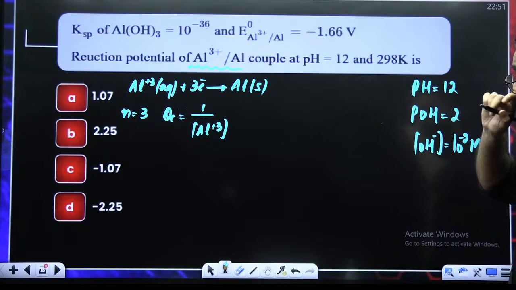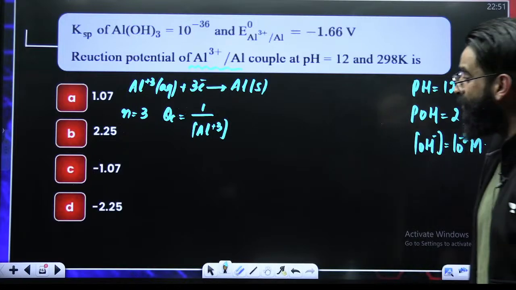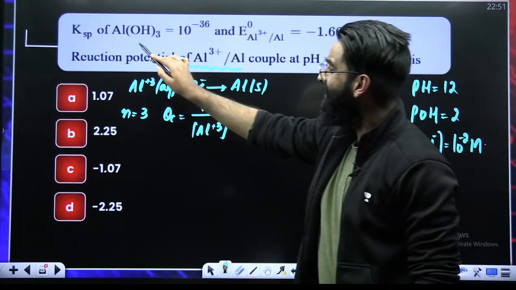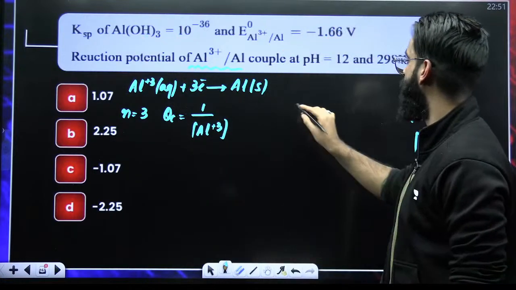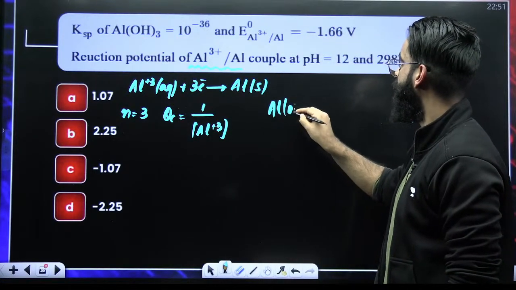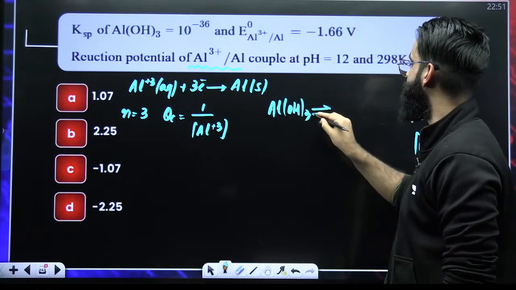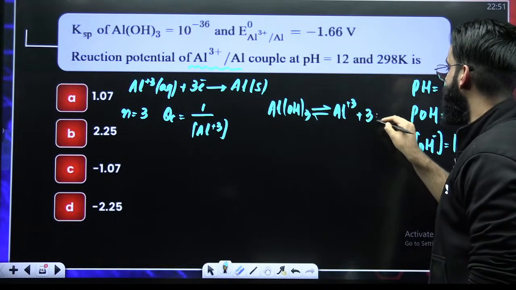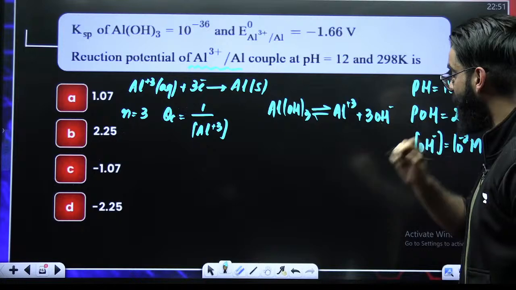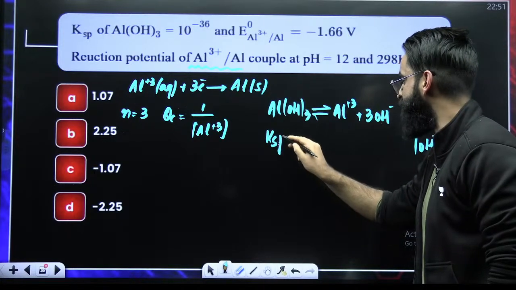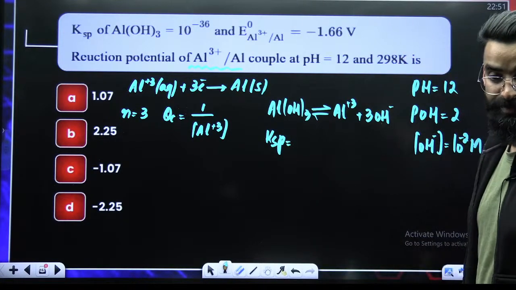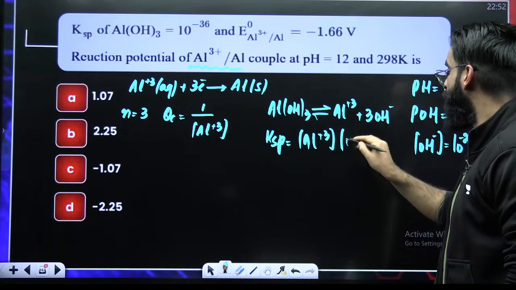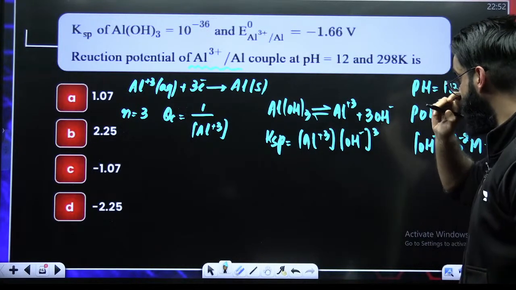If you got the OH negative concentration, but I do not need the OH negative concentration, what do I need? I need the Al tri positive concentration. For that, the KSP of Al(OH)3 is given. First of all, it breaks down into Al3+ aqueous plus 3 times OH negative aqueous. If I write the KSP expression, I hope you have studied KSP, the solubility product, it is going to be the concentration of Al3+ raised to the power 1, times the concentration of OH negative raised to the power 3.